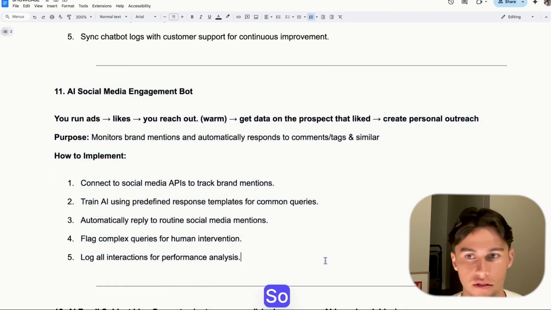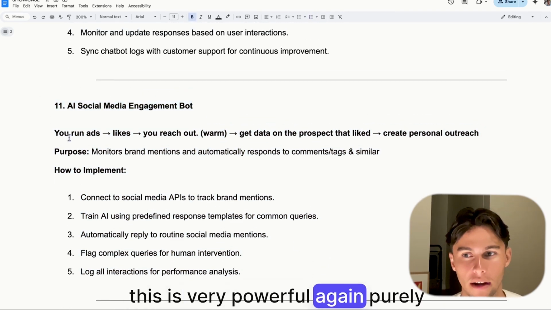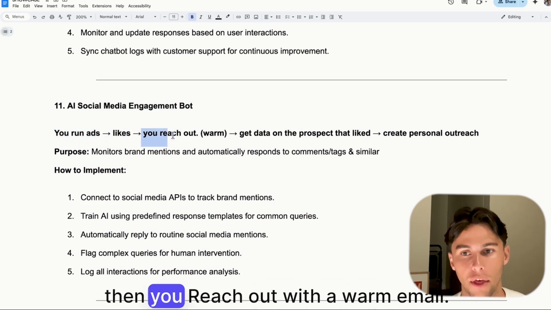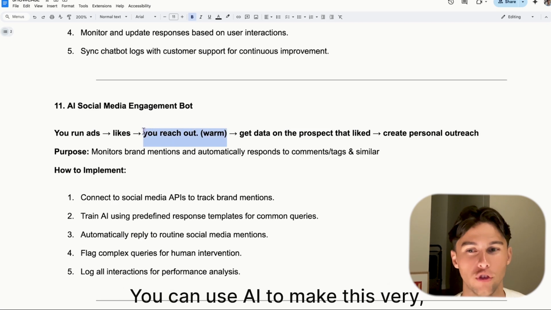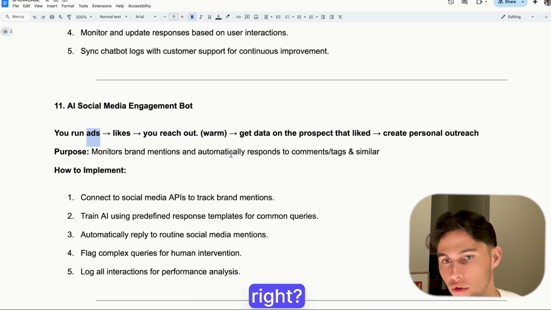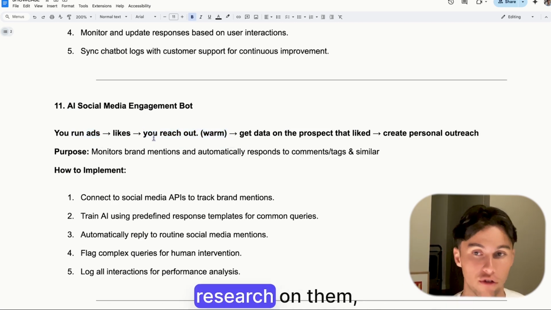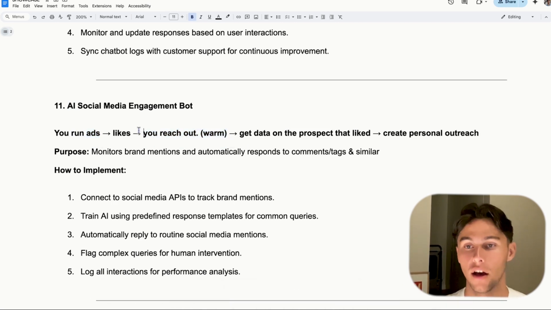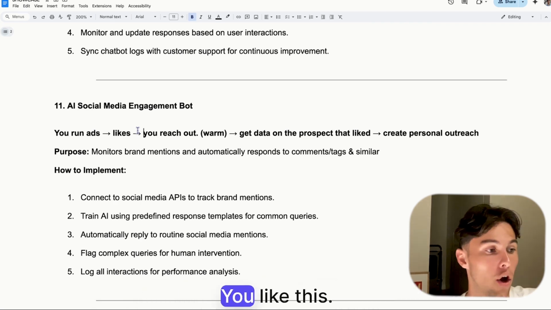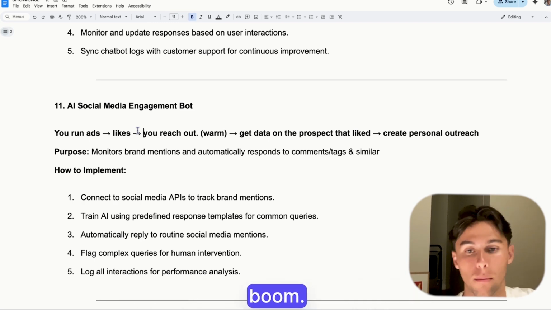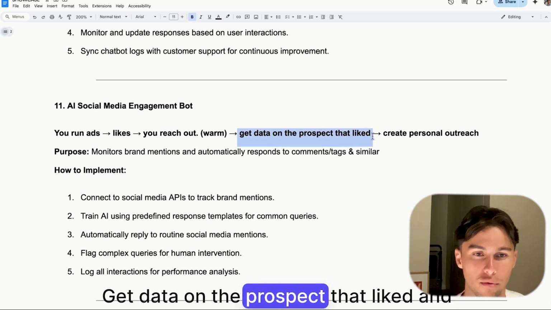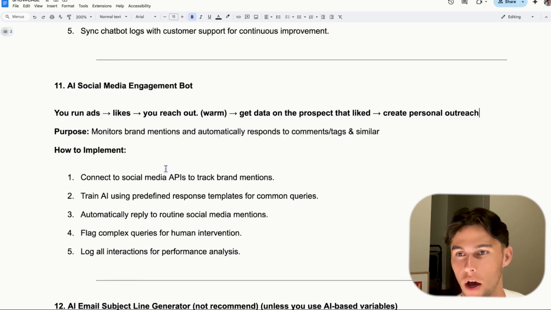Social media engagement. So this is very powerful again, purely because imagine this workflow. You run ads, someone likes your ad, then you reach out with a warm email. You can use AI to make this very, very personal. So based on the ad, for example, right? And based on who they are. So you can do research on them, input that into the AI, send out the message and say like, hey, Joe, I know you're from XYZ County. You like this, which means you might like this. Boom, bam, boom. That's where you can use AI. So that's basically what I said, right? Get data on the prospect that liked and create very personal outreach.